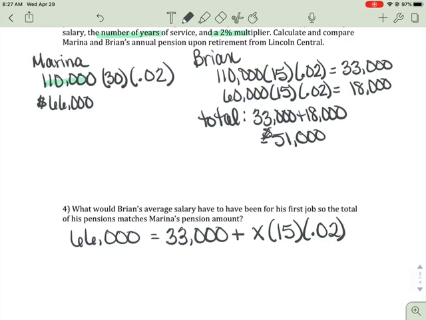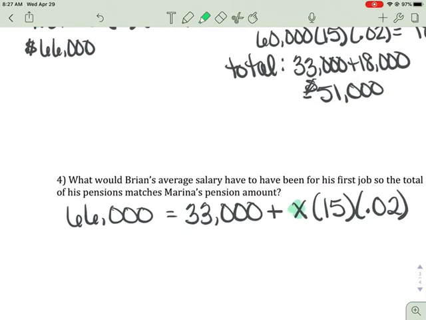So I'm doing some algebra here. The 66,000 is what Maria made. The 33,000 came from what Brian made at the Lincoln Central job. And x is how much Brian would have to make at his first job to be the same. So I'm going to subtract 33,000.